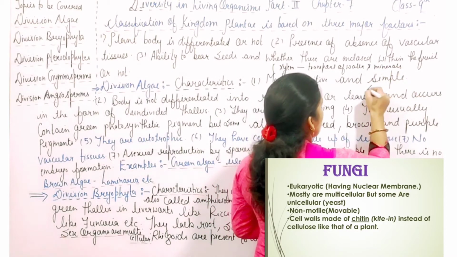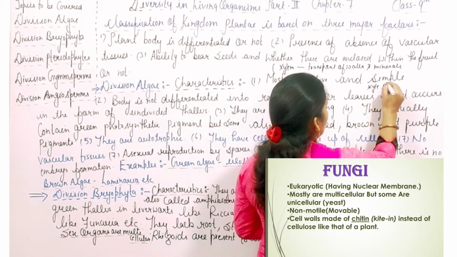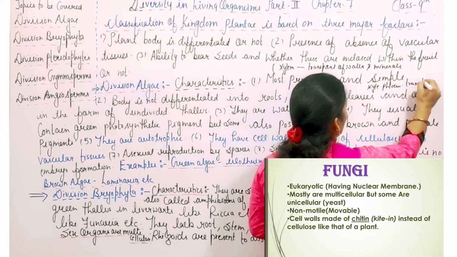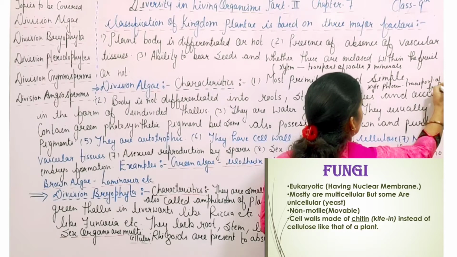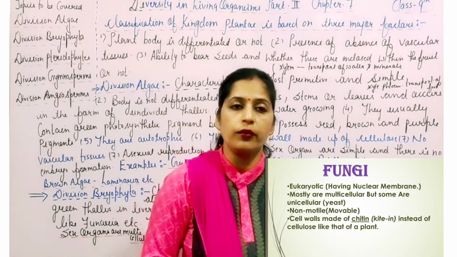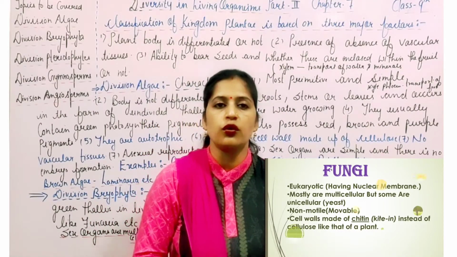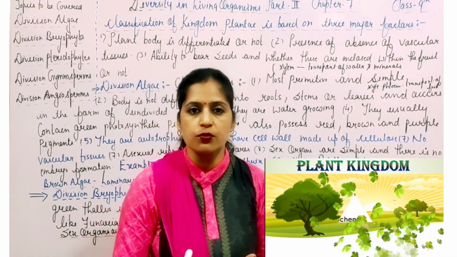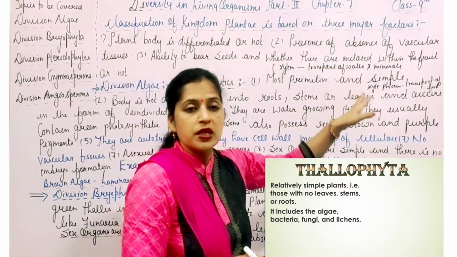Whereas in case of phloem, that is transport of food. That means vascular tissue is categorized into 2 categories, that is the xylem and the phloem. In the xylem there is a transport of water and minerals to the various parts of the plant, whereas in case of the phloem there is a transport of food. That means presence or absence of vascular tissue.